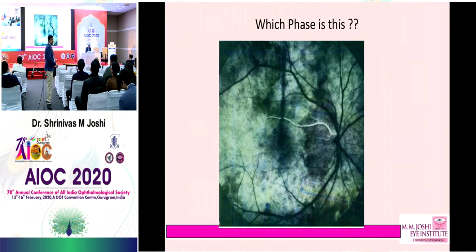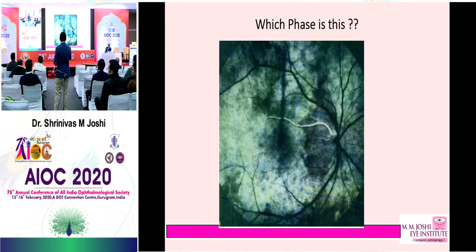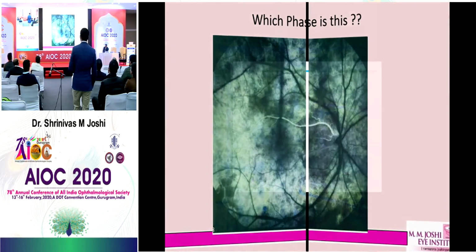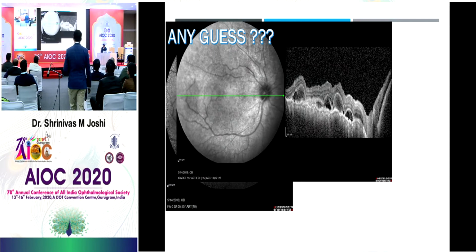Now what is this phase? Very good. It's a choroidal phase because you can see the choroidal fluorescence, and you can see the cilioretinal artery. Fantastic. So let's go quickly. Any guesses for this?